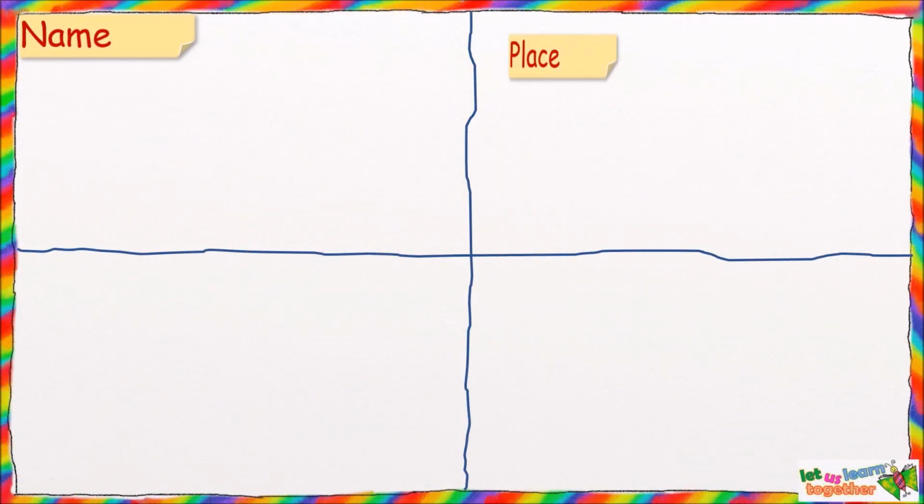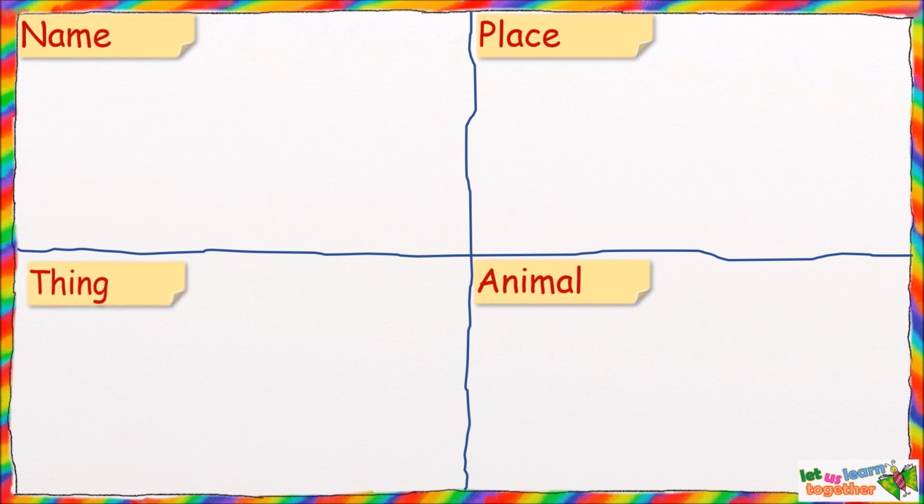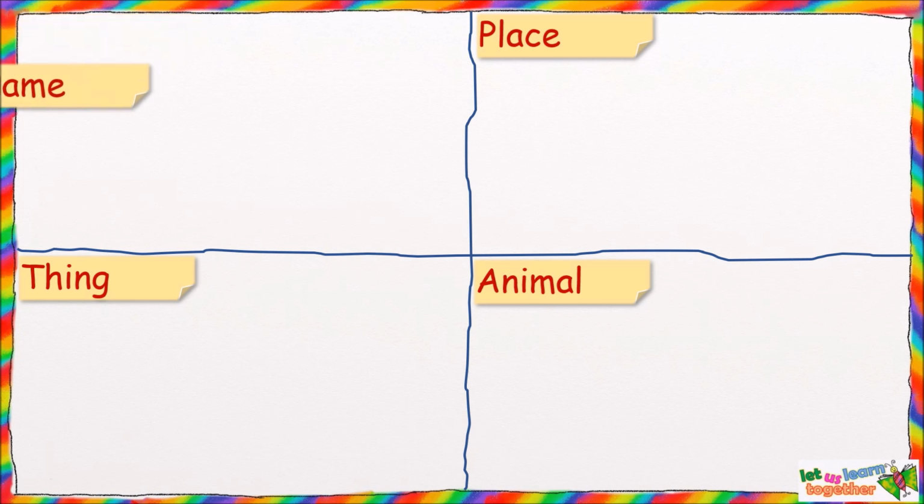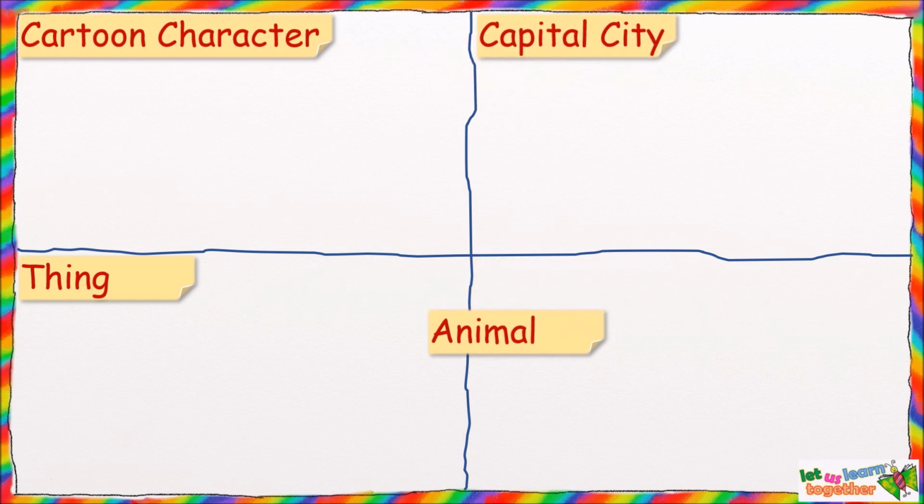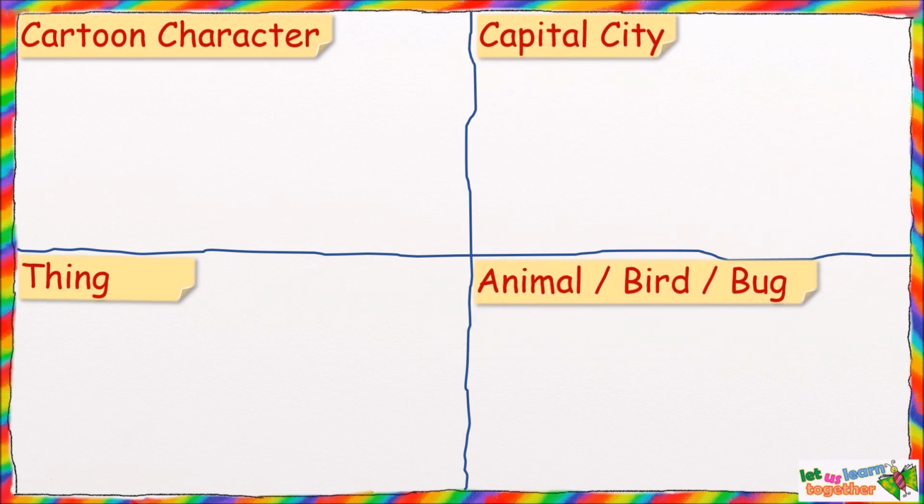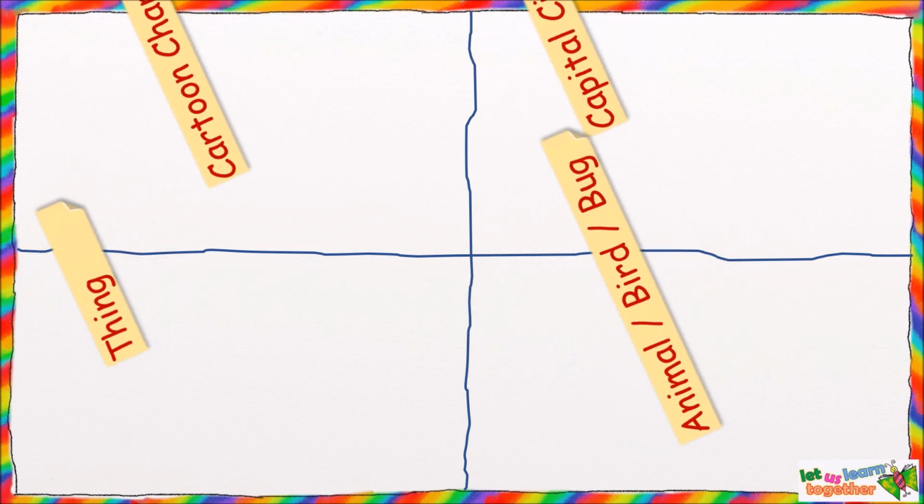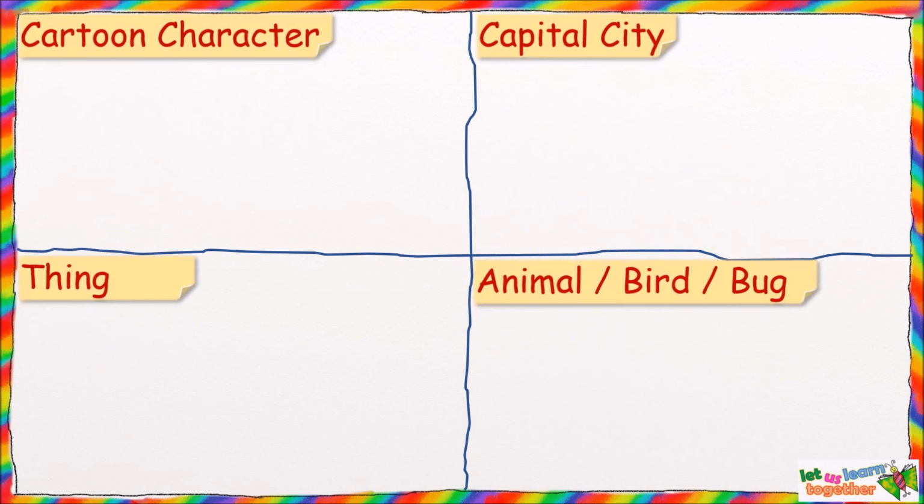Hello there friends! Let's play name, place, animal, thing, but with a twist. Instead of playing the traditional name, place, animal, thing, we will play cartoon character name, capital city, animal, bird or bug and thing. Sounds good? Alright. Let's see which letter we get from the box.